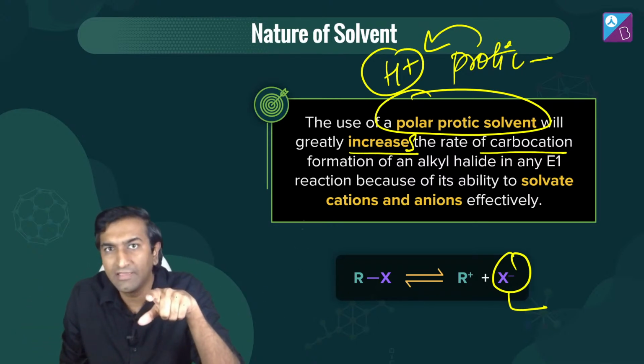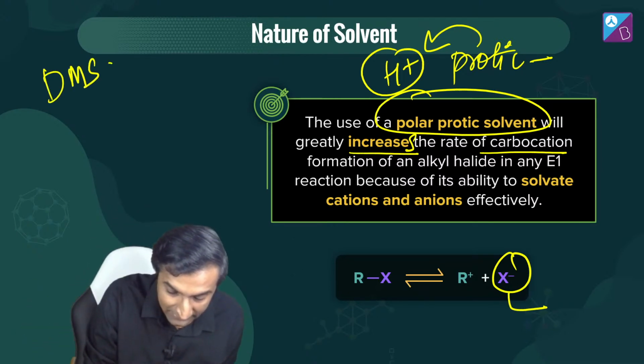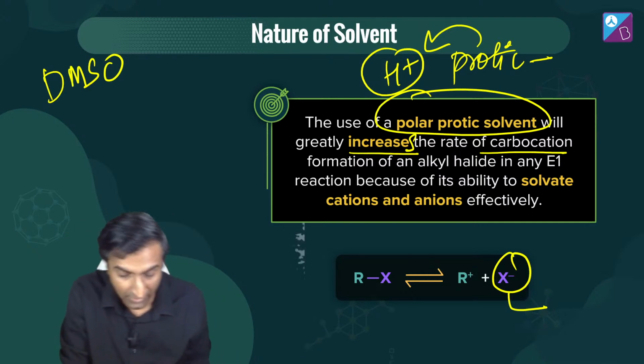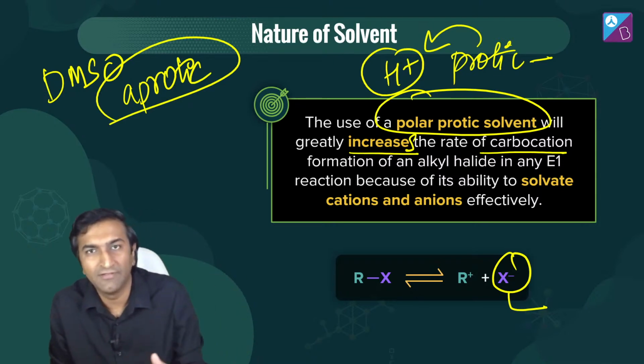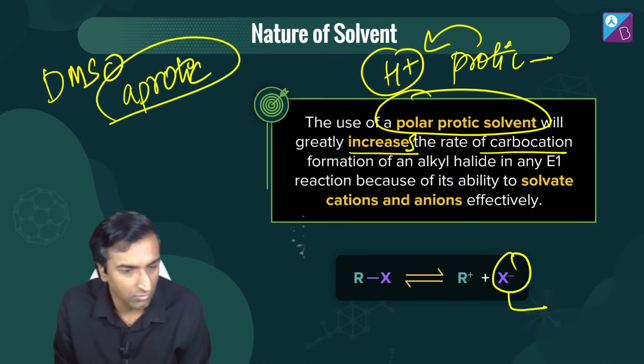If you ask what this is, DMSO is a polar aprotic solvent. If this seems strange to you, look it up online or look at my earlier sessions. We have done this in detail in the last couple of sessions. Okay? Cool. All right.